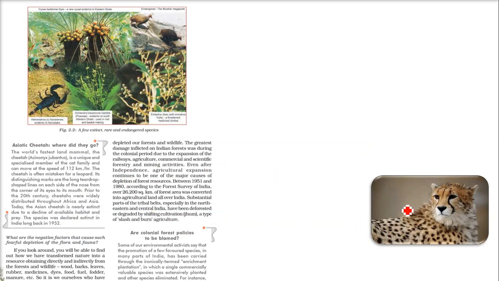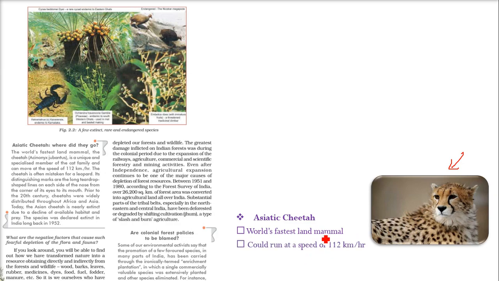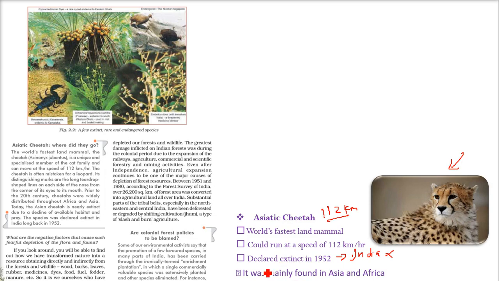Now coming to the Asiatic cheetah, we really have to talk about them. The Asiatic cheetah is the world's fastest land mammal. They could run up to a speed of 112 kilometers an hour. Such a fast animal was declared extinct in 1952 in India. It was mainly found in Asia and Africa.